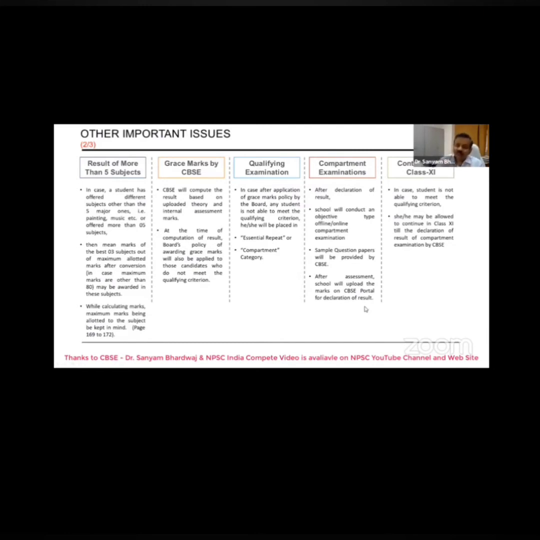This is also a very innovative decision which CBSE has taken, because it is a very extraordinary period. When you have conducted all the examinations, it was decided that for the compartment examination also, schools will be conducting the examination, because holding the examination at a center is not feasible in the near future. So we will be providing the sample question papers to the schools, and based on that they will be preparing the question paper, and then they will be conducting the examination.